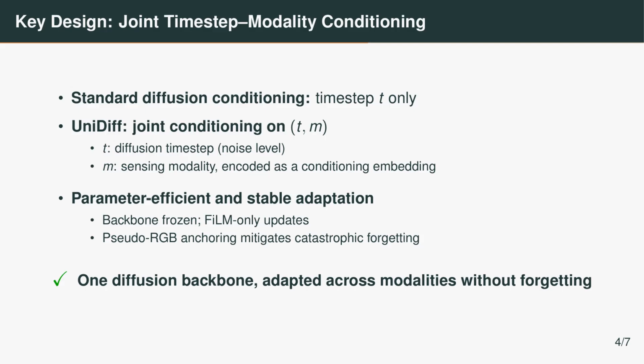Let me briefly summarize the key design of UniDiff. The core idea is joint time-step modality conditioning. Standard diffusion models condition only on the time step, while UniDiff also conditions on the sensor modality. To prevent catastrophic forgetting, we freeze the diffusion backbone, update only the conditional FiLM layers, and use procedural RGB as an ImageNet-like anchor. So this allows our one diffusion backbone to adapt across modalities without forgetting the pre-trained prior.